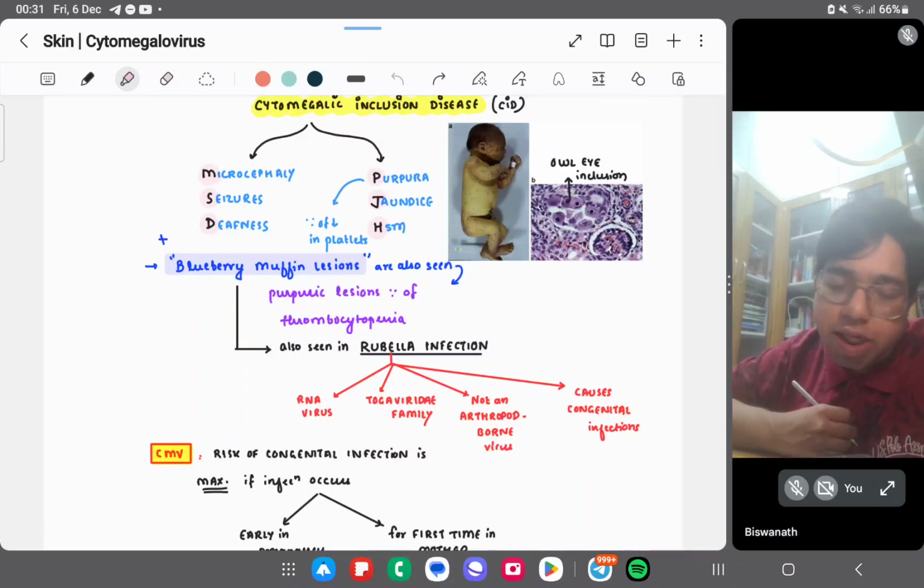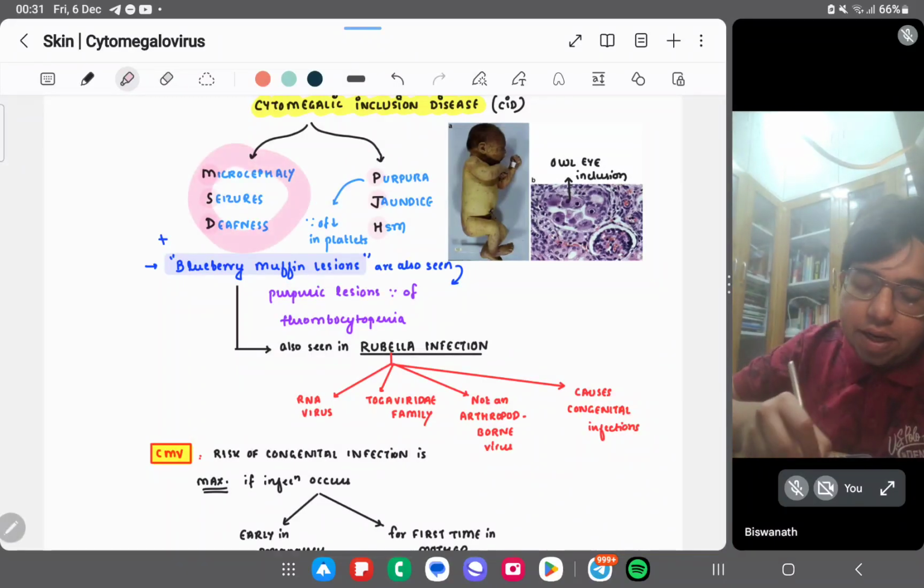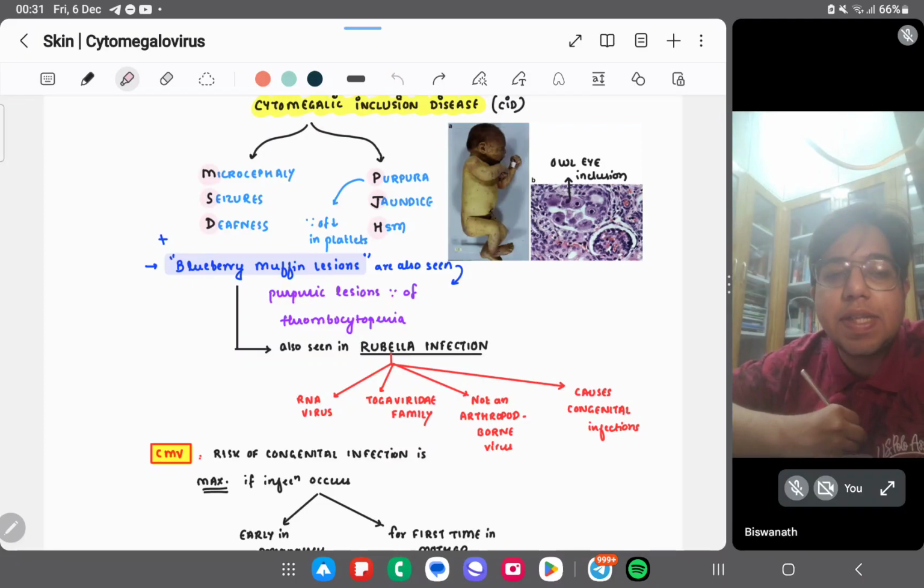You will tell that most are asymptomatic. It can cause congenital cytomegalic inclusion disease, CID. CID means MST. MST means microcephaly, seizures, and deafness. Right? Yeah, microcephaly, seizures, and deafness. And PJH means what? Purpura, jaundice, and HSM. After that, you will say blueberry muffin.